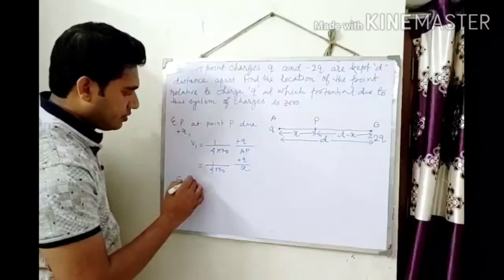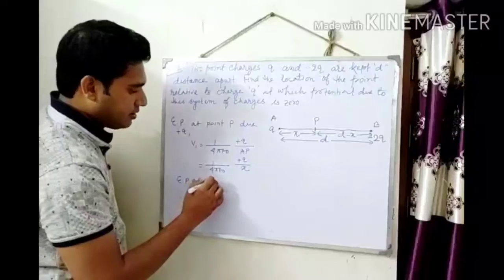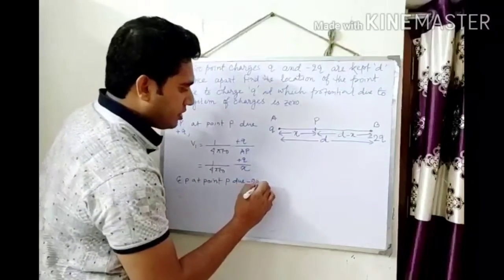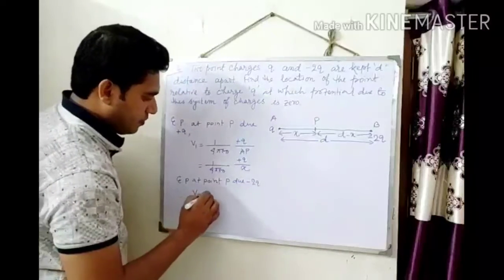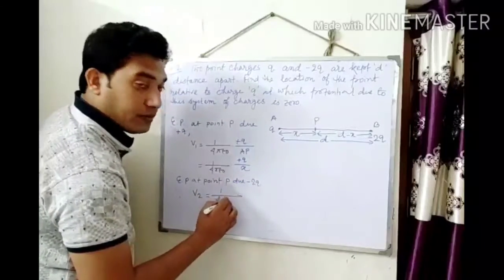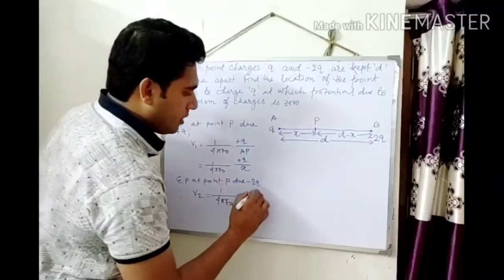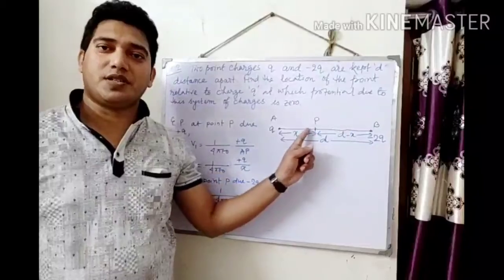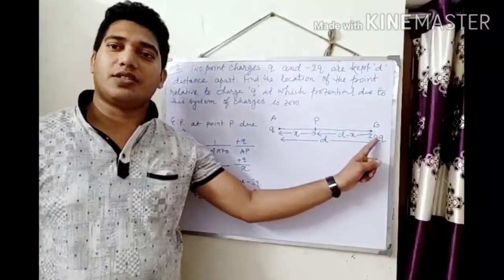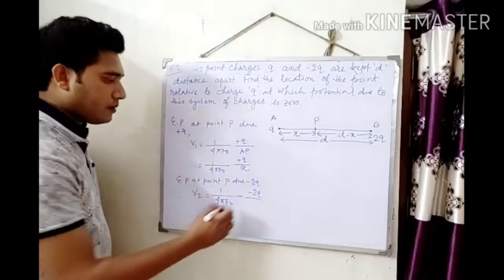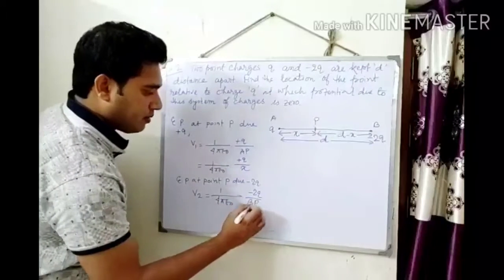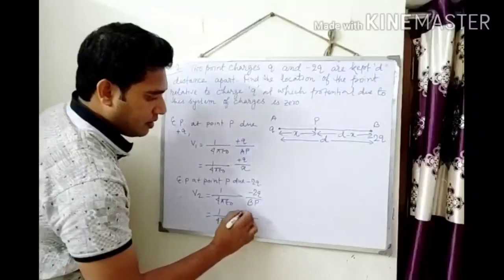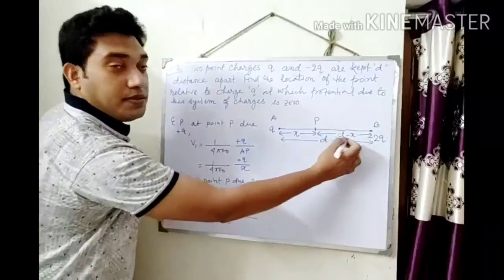Again, the electric potential at point P due to minus 2Q charge is V2. So I am writing here 1 by 4 pi epsilon naught minus 2Q by BP. BP is the distance between the point and the charge minus 2Q. BP is d minus x.